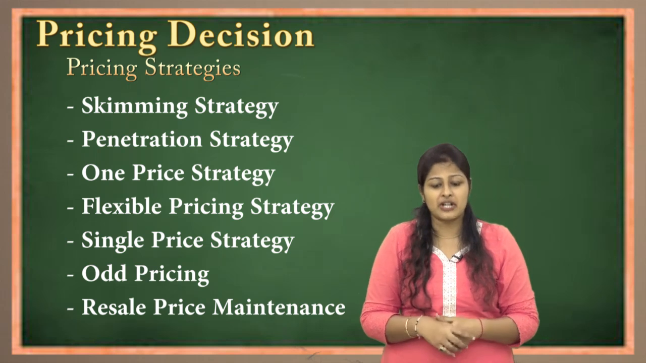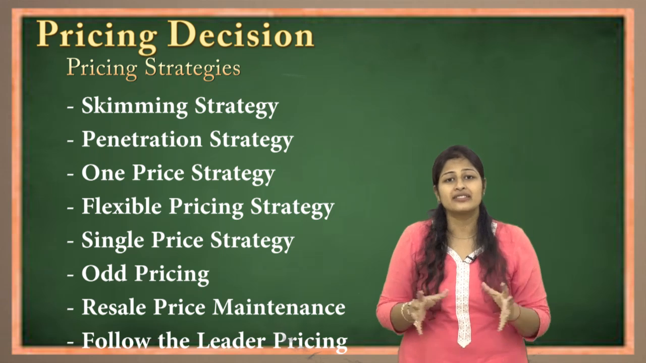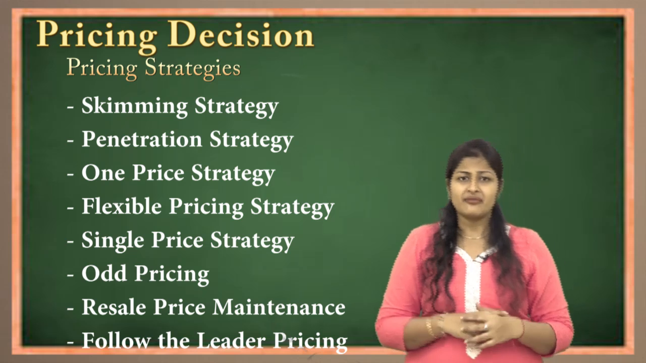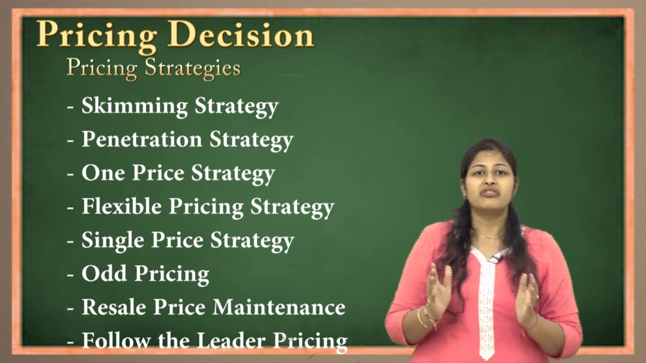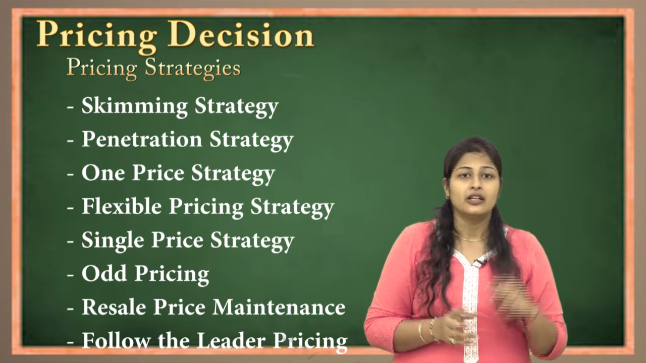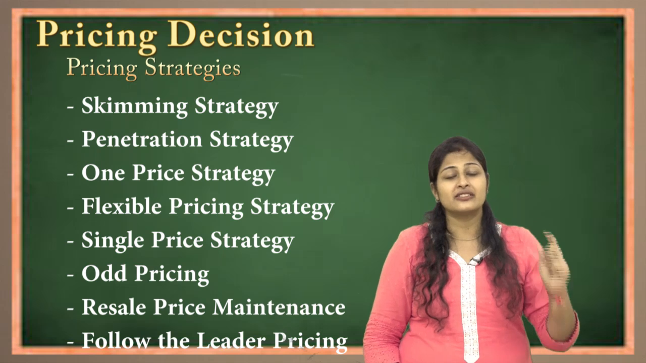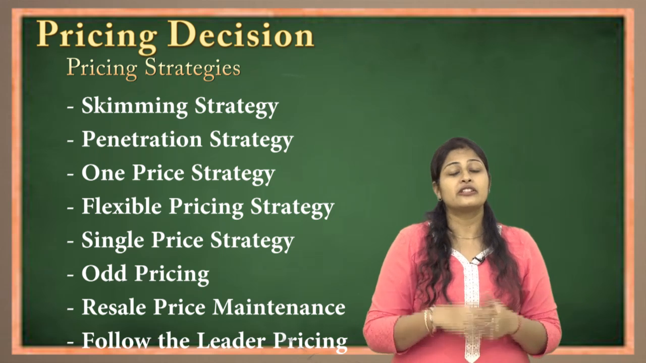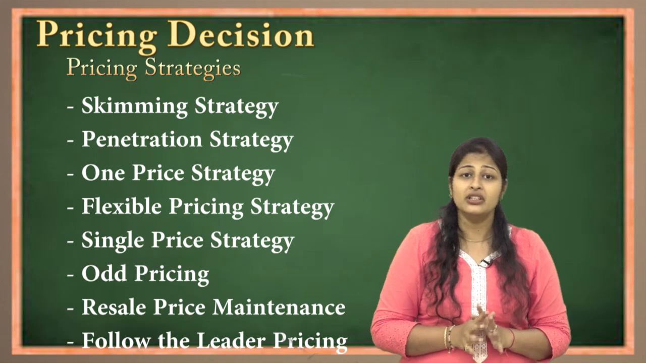And the last price strategy is follow the leader pricing. Every sector or segment has one leader and the others are known as followers. What does the follower do? The follower just follows the leader's pricing. If the leader keeps the price at 10 rupees, the followers will also keep 10 rupees. If the leader increases the price from 10 to 15, the followers will also increase the price. So this is the last strategy of pricing, which is follow the leader.